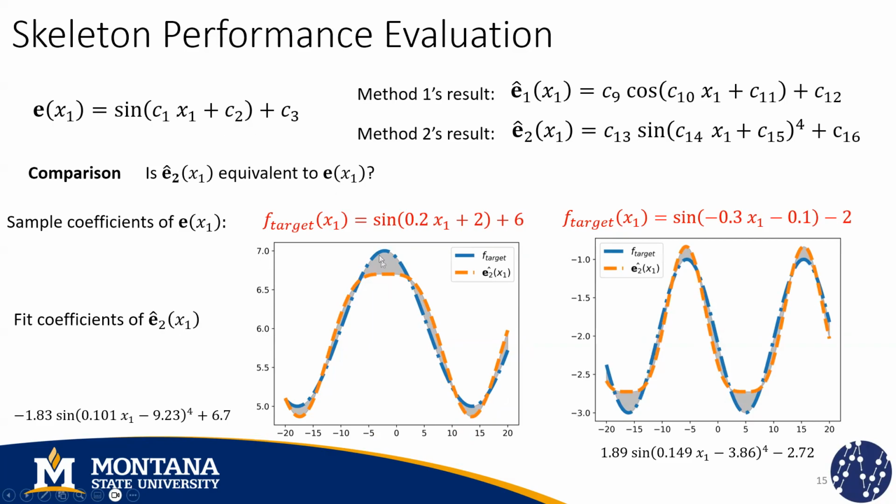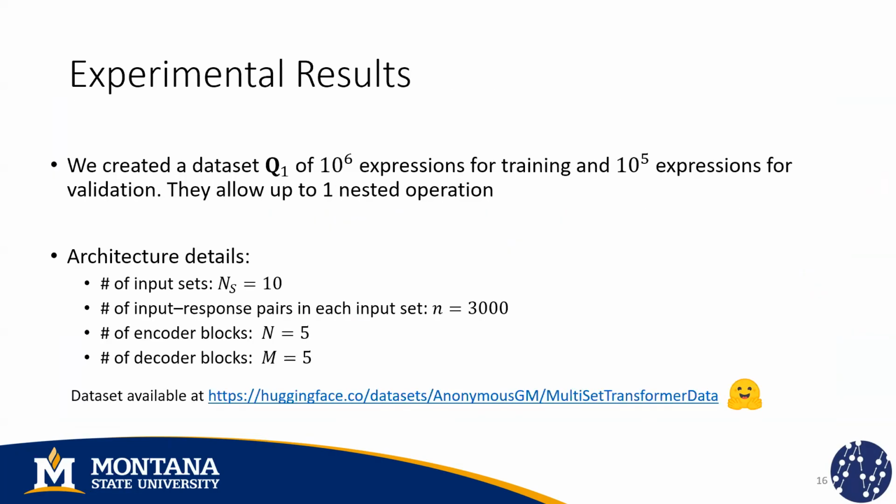So we're going to use this area, this error, as a similarity metric to describe how close two skeletons are. And we're going to repeat this operation of sampling functions 10 times. For our experimental results, we created a data set of 1 million expressions for training and 10 to the 5 expressions for validation, allowing up to one nested operation in the skeletons that we generated.